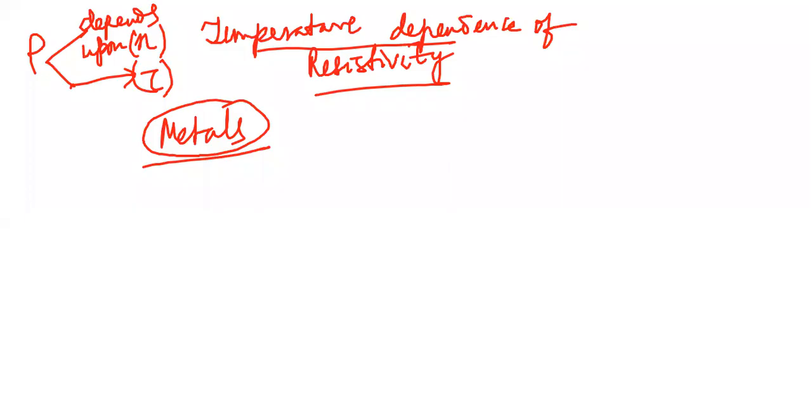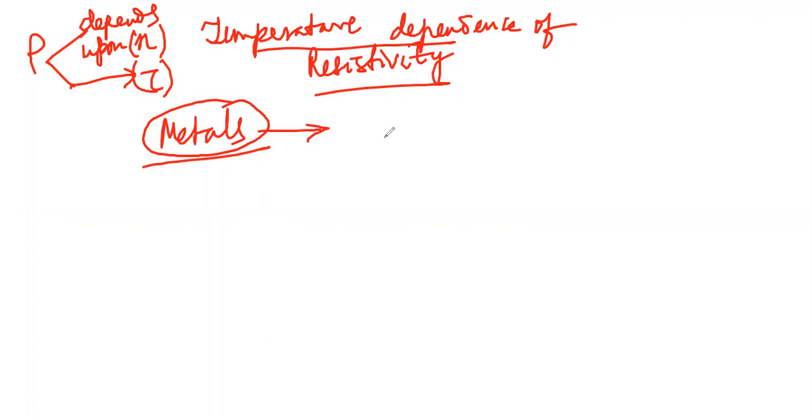Okay. Over here, we are trying to find out how the resistivity of a material varies with temperature. That means we are going to do temperature dependence of resistivity. First of all, I'll start with metals. Now in metals, one thing is very important.